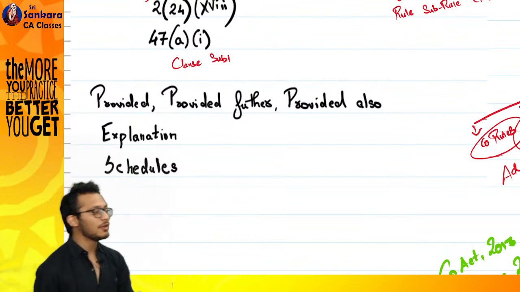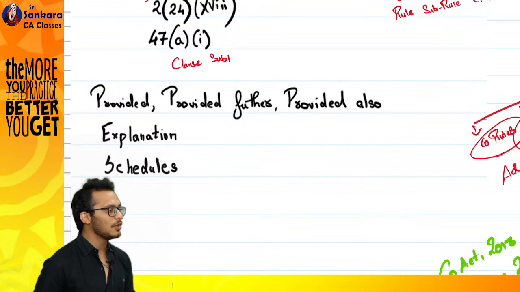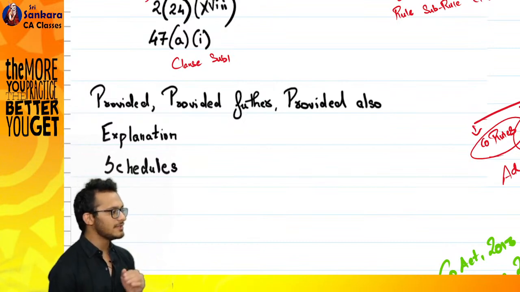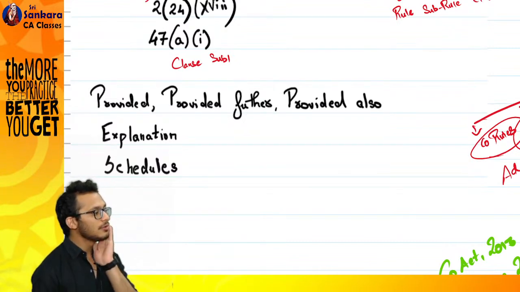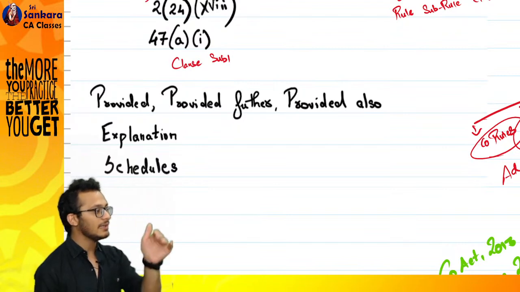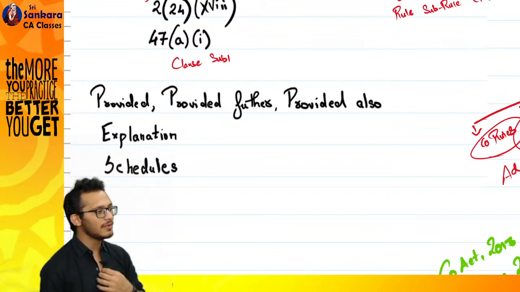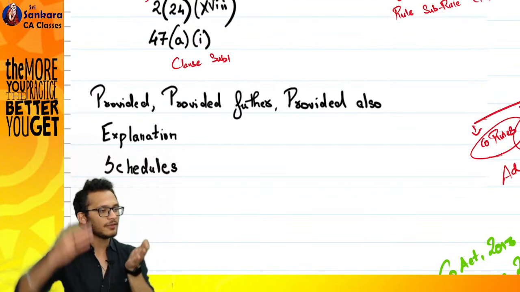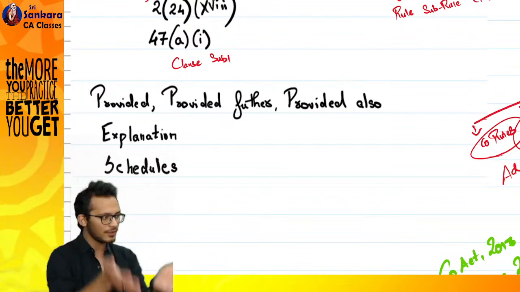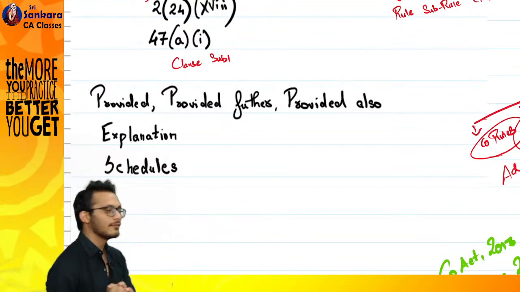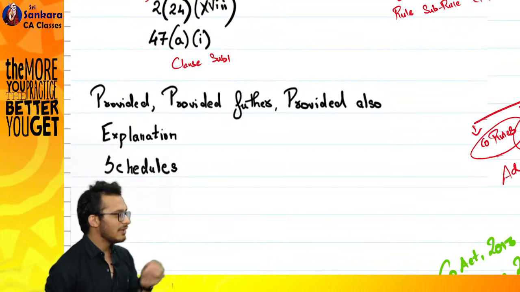To your main document, you wanted to give something. Basically, what happened? You said that if you want to prepare your financial statements, you need to prepare a format. Do you think you have the time to prepare the format inside an act itself? No. So you will say, let's do one thing. I will prepare it as a part of a schedule. So you are giving the full format in a schedule so that you don't disrupt what the format of an act looks like.